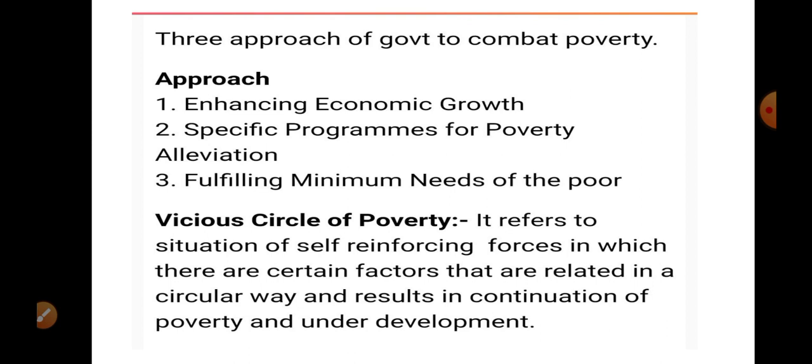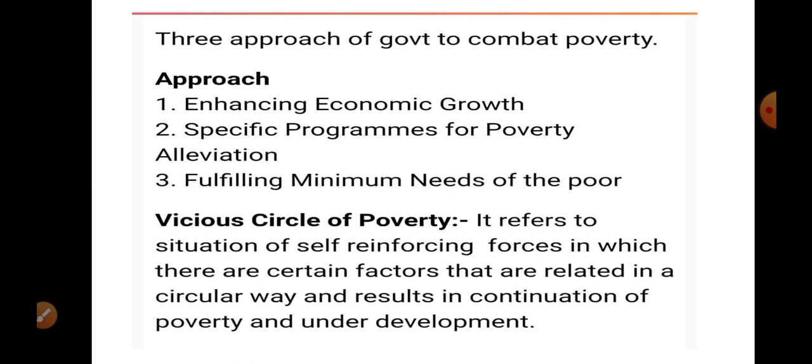Now, three approaches of government to combat poverty: enhancing economic growth, a specific program for poverty elimination, and fulfilling minimum needs of the poor. These are the three approaches with the help of which government tries to eradicate poverty. Enhancing economic growth means that if there is increase in GDP, there is increase in per capita income, so increase in purchasing power, people are going to purchase more goods and services, so the level of living is going to be high.